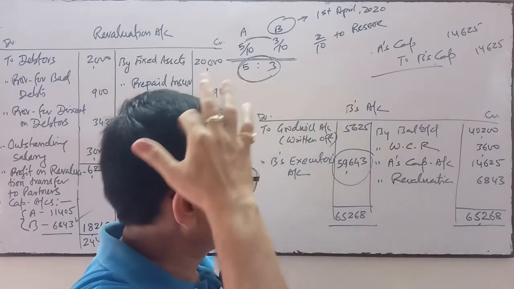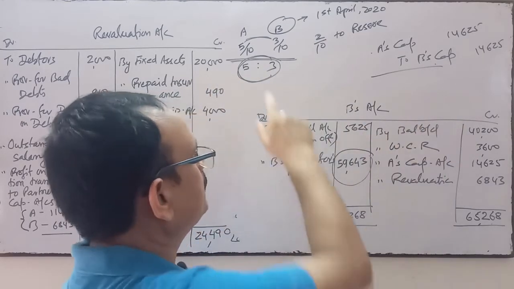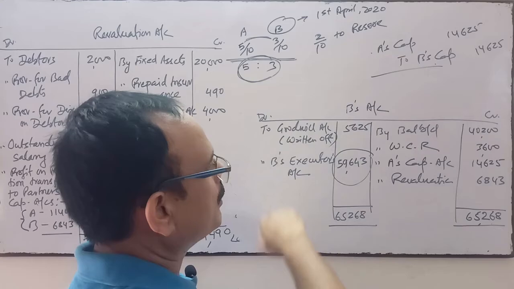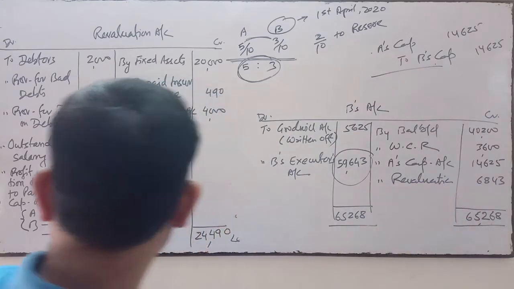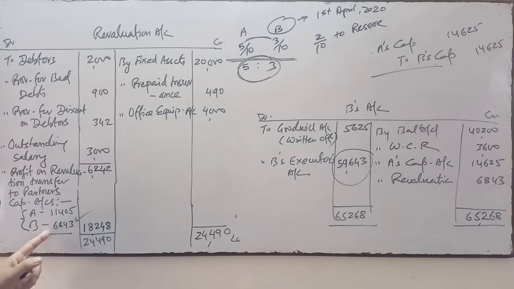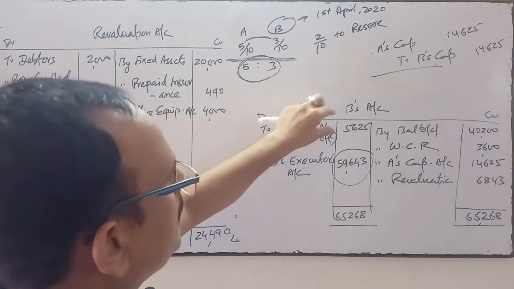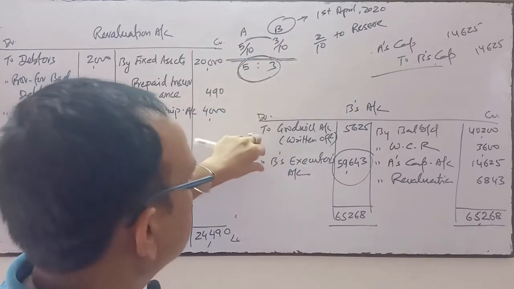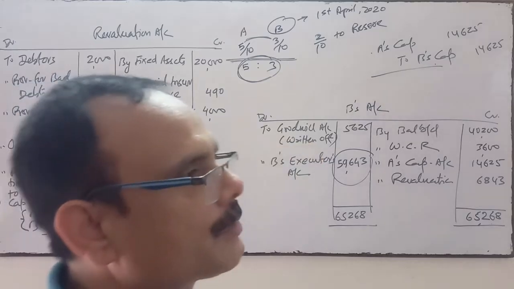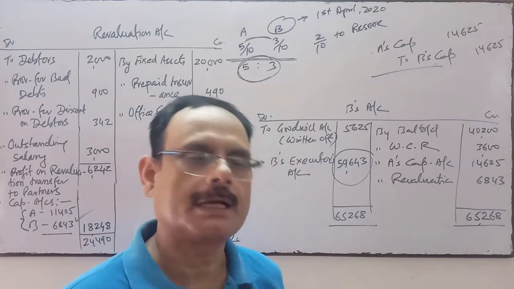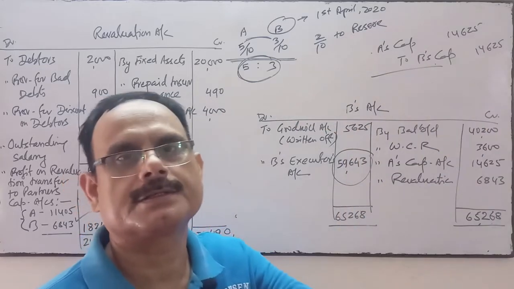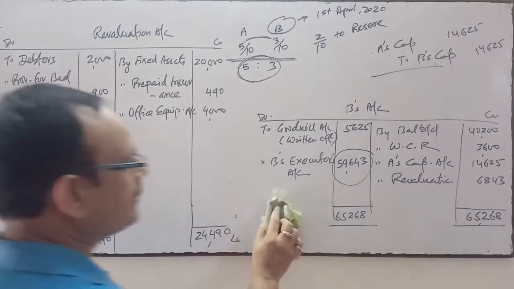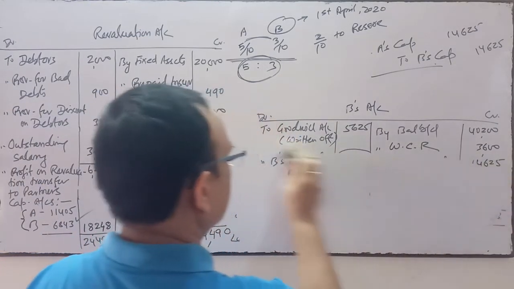Workman compensation will also be transferred to the respective columns, divided in the ratio of 5:3. By revaluation profit, A's column 11,000 and B's column 6,000. Then goodwill in the A and B columns in the ratio of 5:3, which was given in the balance sheet. The balance will be transferred to the executor, and we will find out the balancing figure of A's capital, and from that capital we will prepare the balance sheet. Suppose in the same question it is required to prepare the partners' capital account.